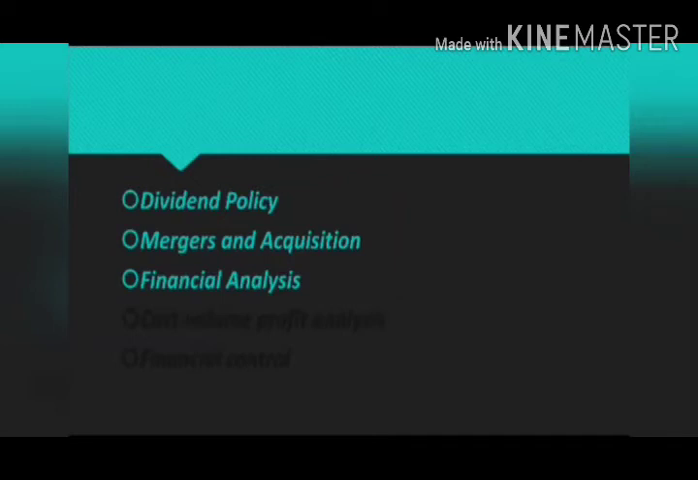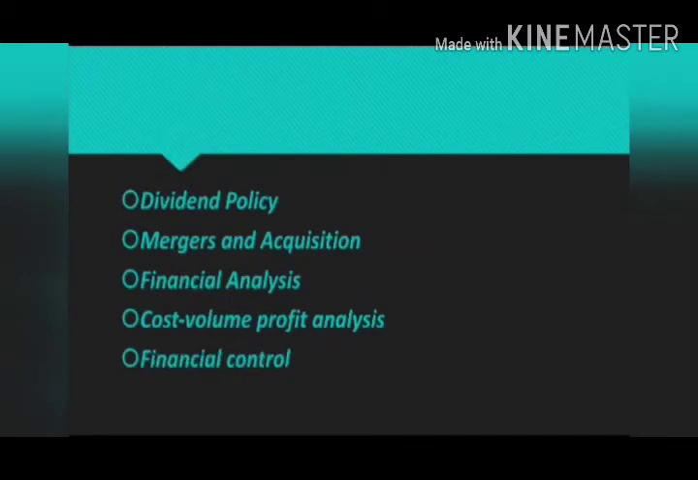Next one is cost volume profit analysis. It is very useful in financial decision making, and it is used to find out the break-even point. So what is this break-even analysis? It is an analysis made to find out the minimum sales required to avoid losses. This cost volume profit analysis helps to show the level of sales needed to earn a desired profit. Then the last function of financial management is financial control.